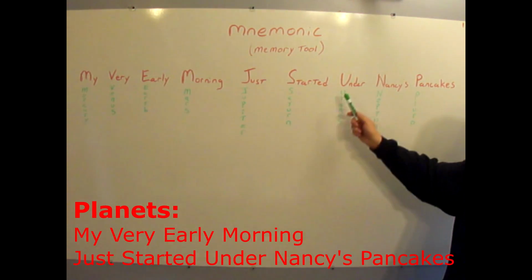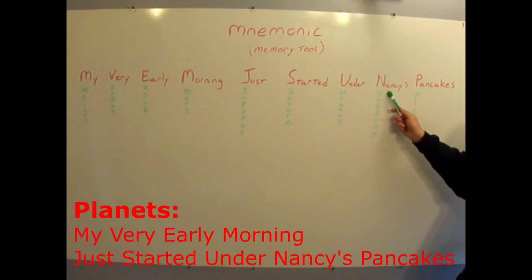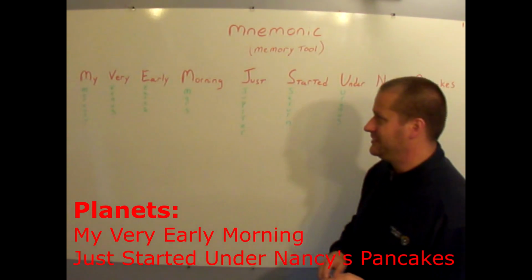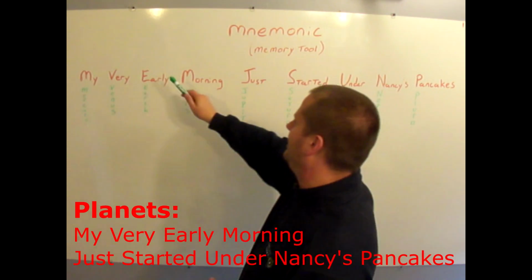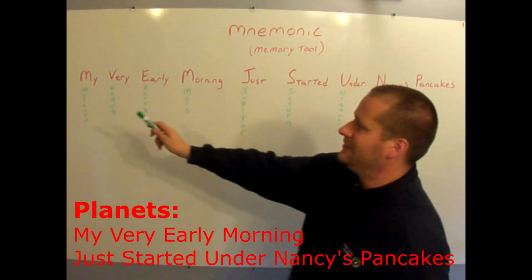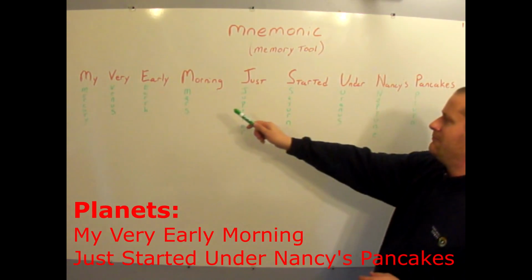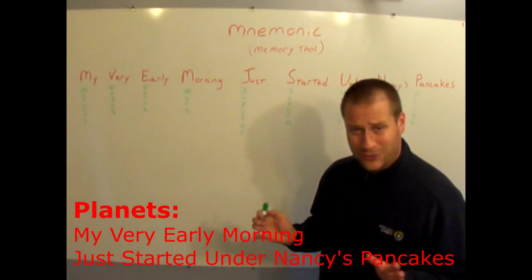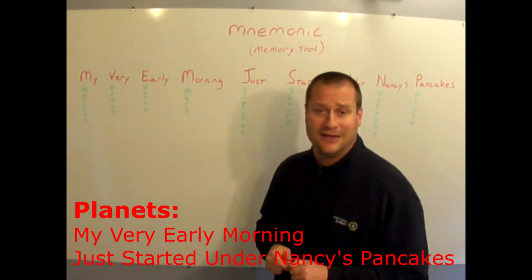S for Saturn. U for Uranus, N for Neptune, and P for Pluto, the 9 planets in our solar system. So my very early morning just started under Nancy's pancakes translates into Mercury, Venus, Earth, Mars, Jupiter, Saturn, Uranus, Neptune, and Pluto. So there's a little tool to help you remember the planets in order.